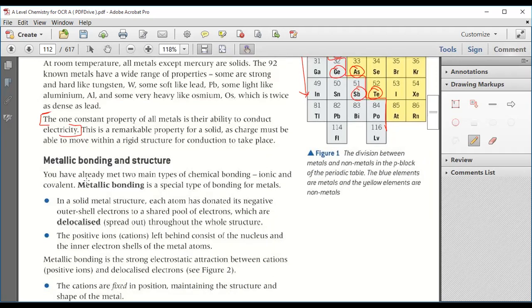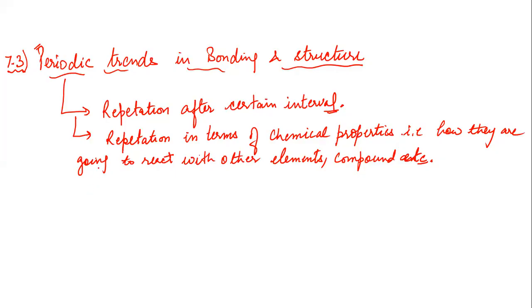You have already met two types of chemical bond, ionic and covalent. So you know what ionic and covalent bonds are? Do I need to explain? No, I know that. Okay. Now tell me, what is an ionic bond? It's a bond between metals and non-metals. Very good. And covalent is between non-metals and non-metals. Okay, wait, I will tell you what is metallic and covalent bond. Just give me a second.